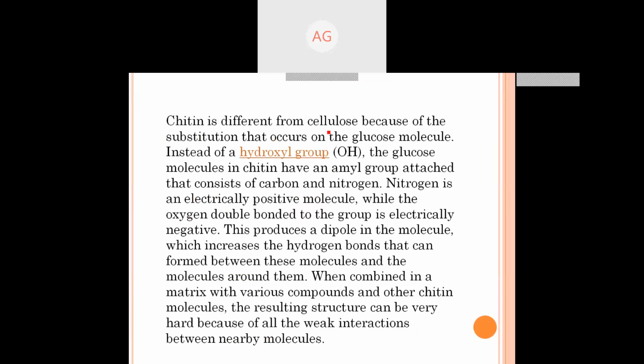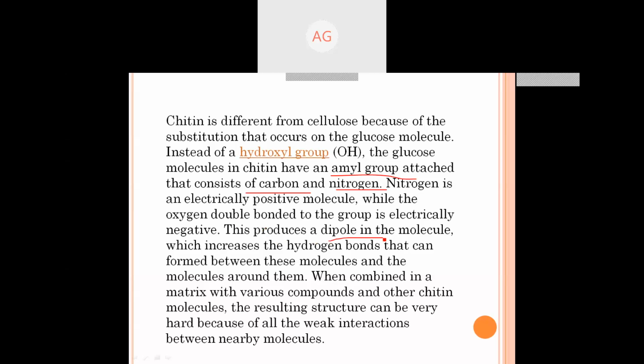Chitin is different from cellulose because a substitution occurs on the glucose molecule. Instead of a hydroxyl group on the glucose molecule, in chitin we have an amide group attached to it, consisting of a carbon and a nitrogen. This separates it from cellulose. Nitrogen is electrically positive, while oxygen is double bonded to the group and is electrically negative.